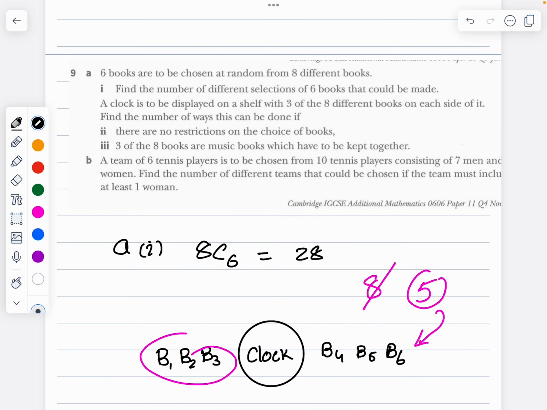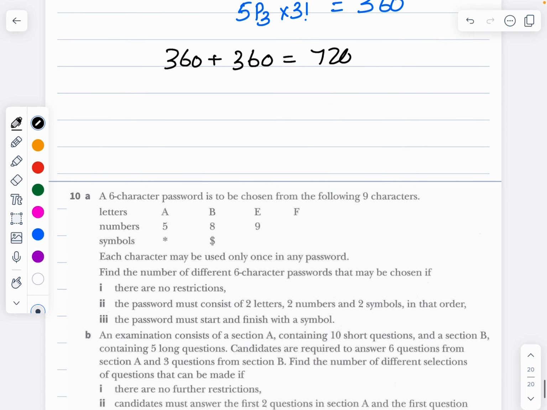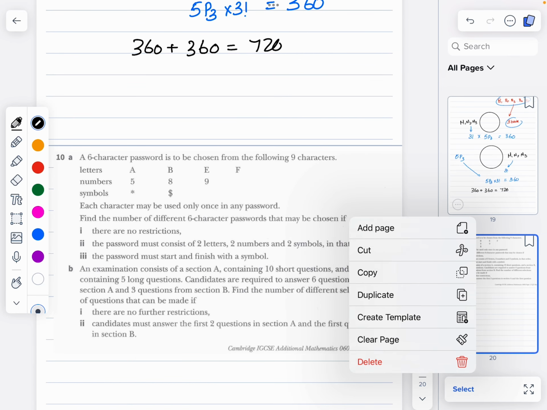A team of 6 tennis players is to be chosen from 10 tennis players consisting of 7 men and 3 women. Again, let's add a page.